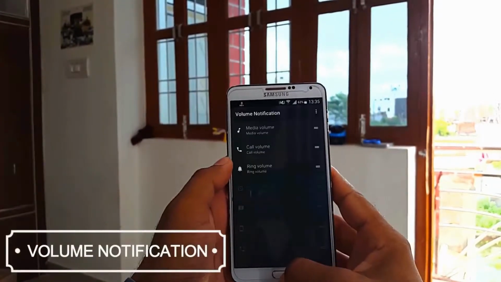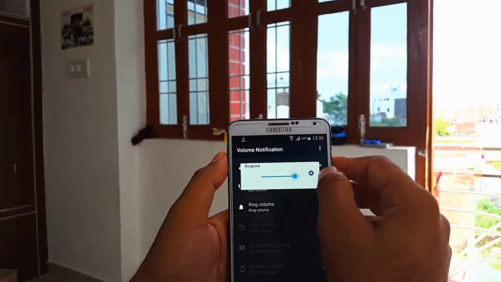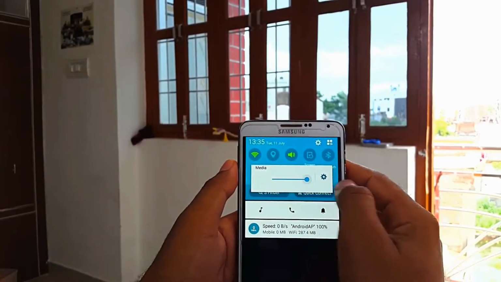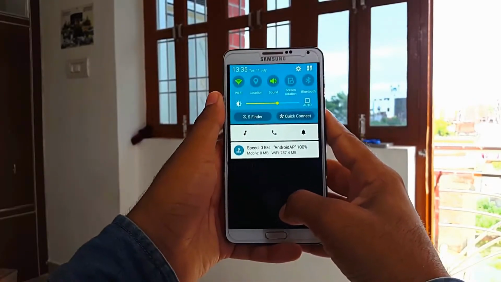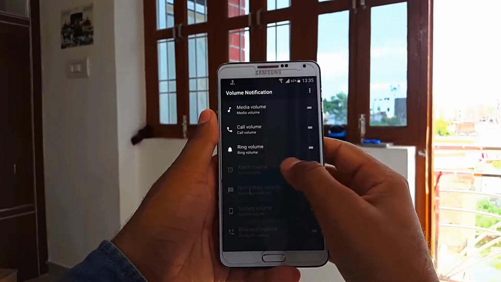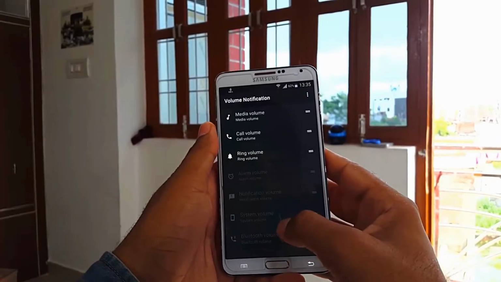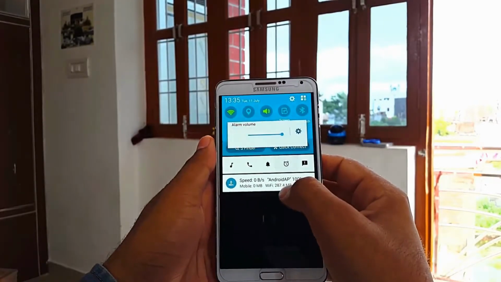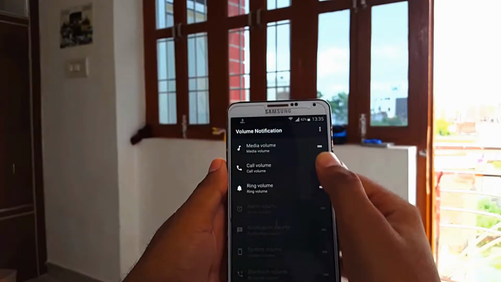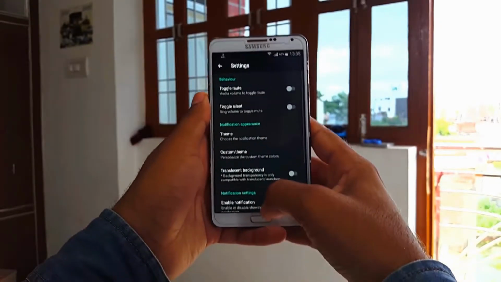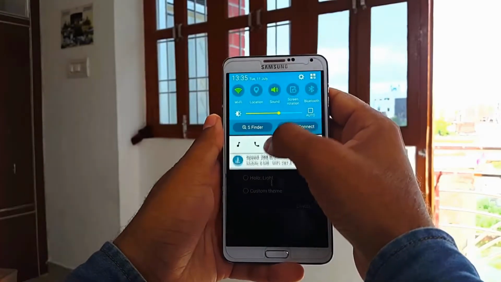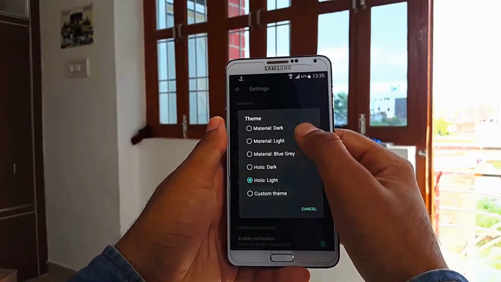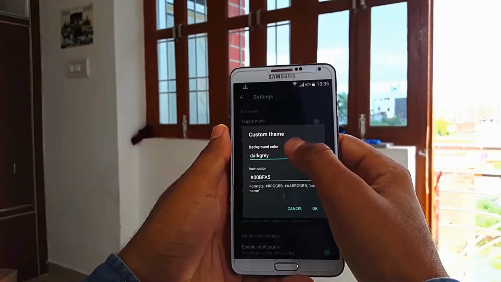Alright guys, now moving to the third application, we have the Volume Notification app. I put this application in this top 10 list because you can access all your device sound directly from the notification drawer. This tiny little application becomes particularly useful when you want to control any media streaming during a voice call, or simply when access to a physical button is limited, or you just have a fancy full touch device. But it can also be a lifesaver when you need to quickly toggle that background or you never wished you had it. Well, now you do. It's very useful for those who have broken their volume buttons. It's free on Play Store. So check it out guys, link in the description below.